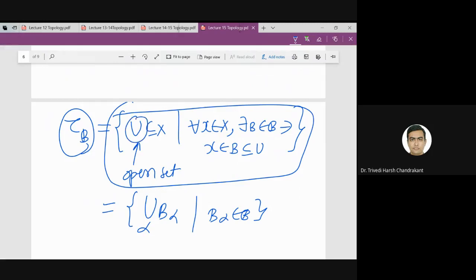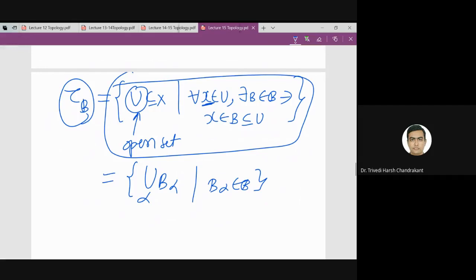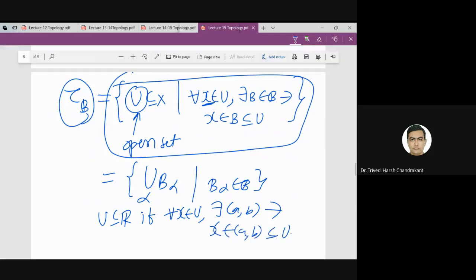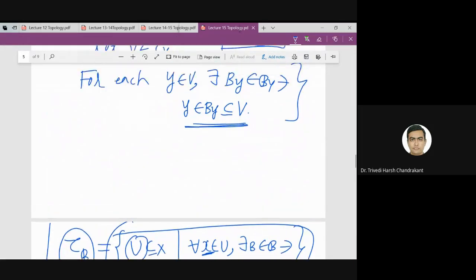For every open set U and a point contained in it, for every x in U, there exists a basis element such that x is contained in it and it is contained in U. So it is the same as: U is a subset of R if for every x in U there exists an open interval such that x belongs to the open interval contained in U. Right, so this is what we are using here.